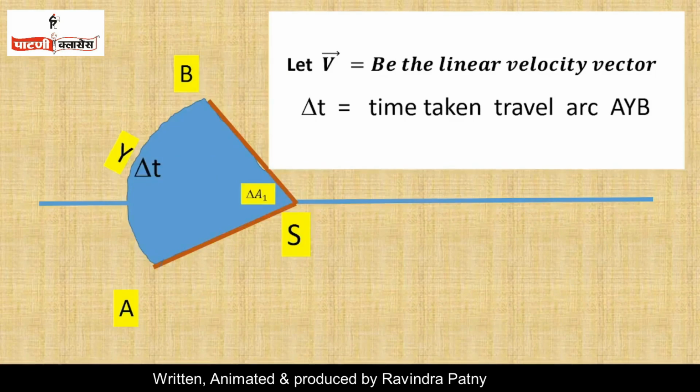For a small interval of time, that is, when the planet is moving from A to B in a very short time, the arc AYB is almost a straight line.